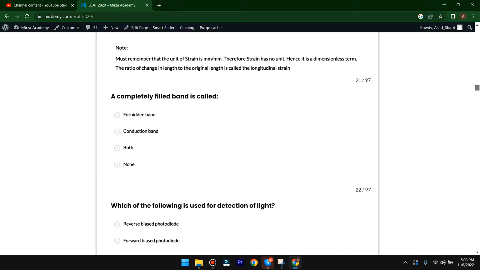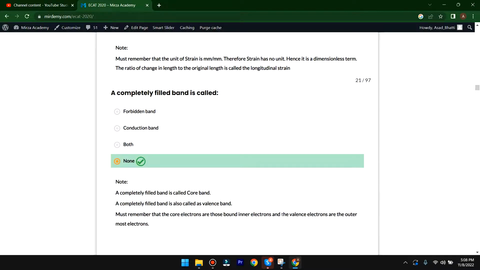The next question: a completely filled band is called as the forbidden band, conduction band. So here none of these, because a completely filled band is called a core band. A completely filled band is also called the valence band. So here must remember, the core electrons are those bound inner electrons, and the valence electrons are the outermost electrons. So here the D option is correct.